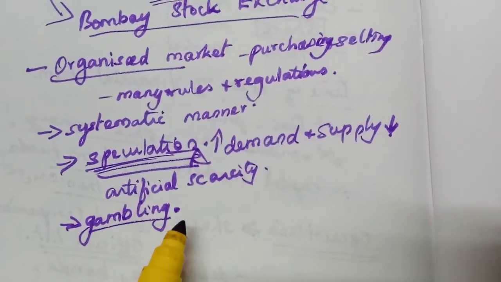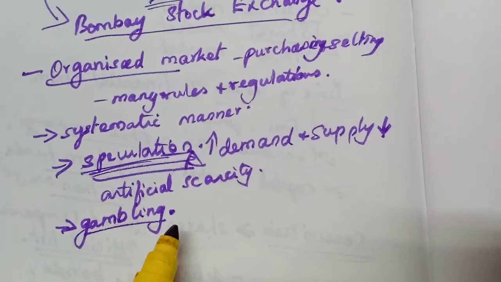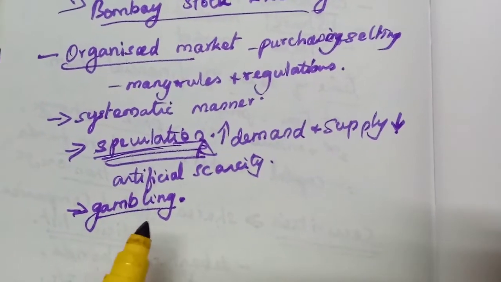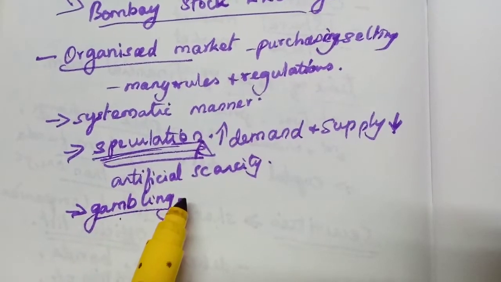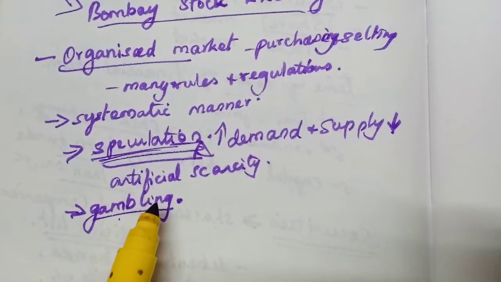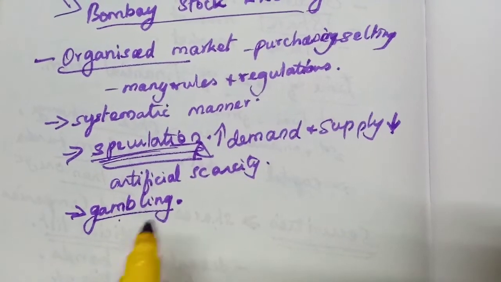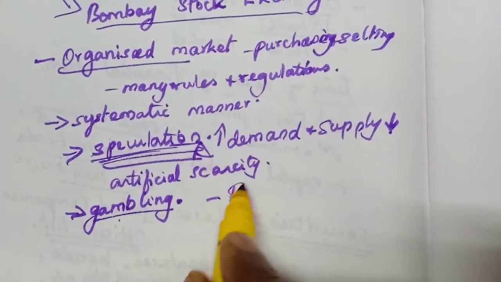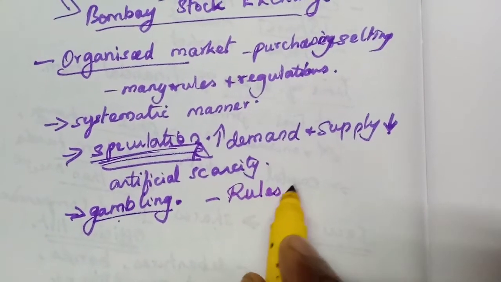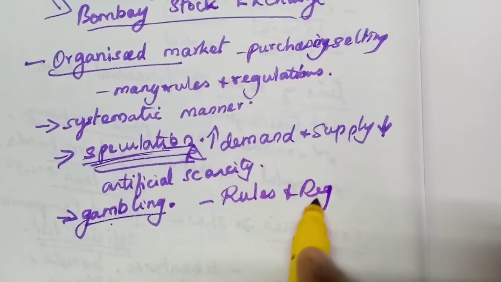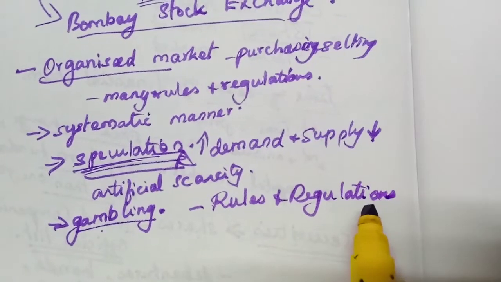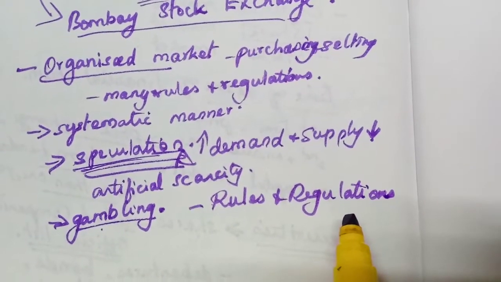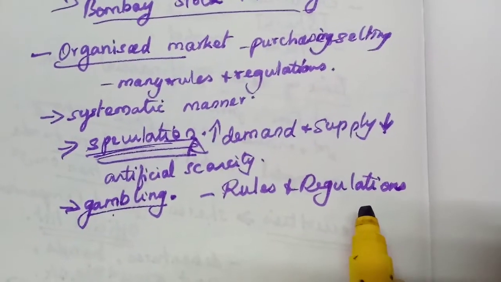Any unwanted or undesirable things, or anti-social evils like gambling and speculation in the share market, should not happen. That is why they have some rules and regulations, norms and conditions to be followed by all the merchants in the stock exchange, the brokers or the jobbers.